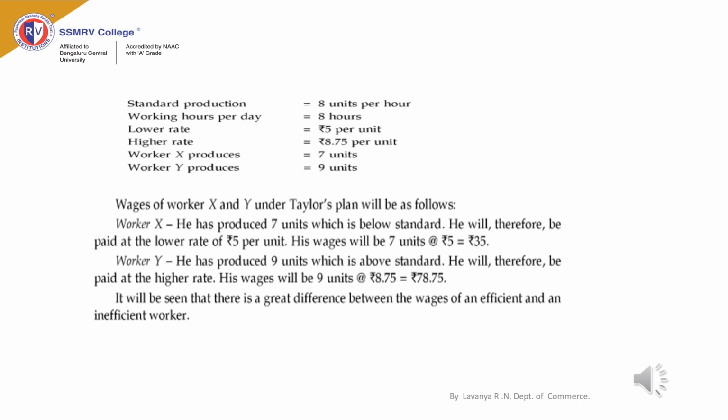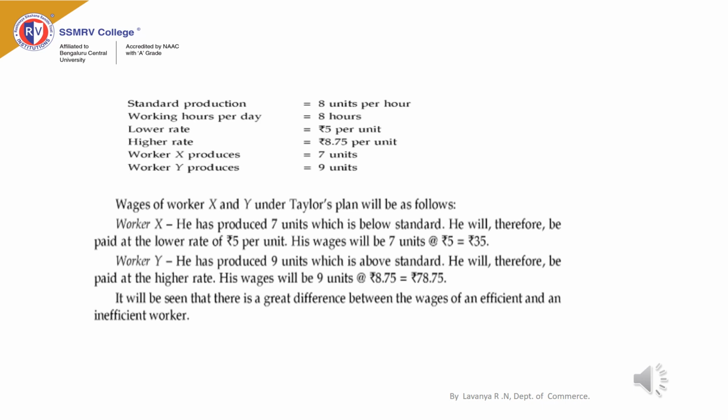Under the system, two piece rates are applicable, lower piece rate and higher piece rate. Lower piece rate is 5 per unit, higher piece rate is 8.75 per unit, and there are two workers. Worker X produces 7 units, worker Y produces 9 units. We will see the calculation of wages of workers X and Y under Taylor's plan.